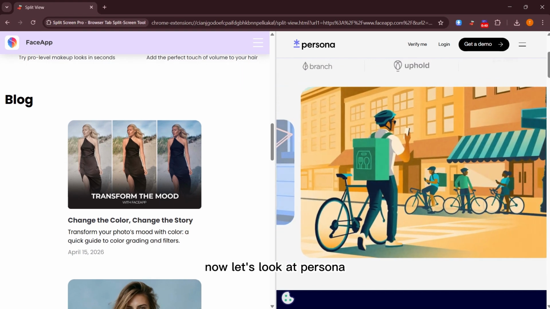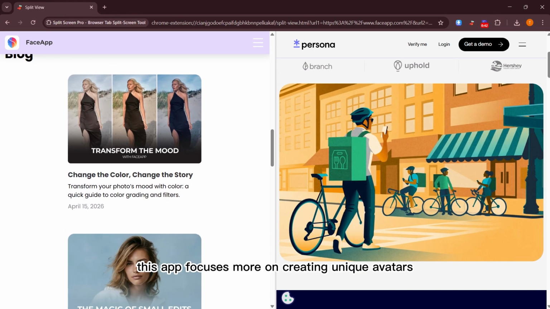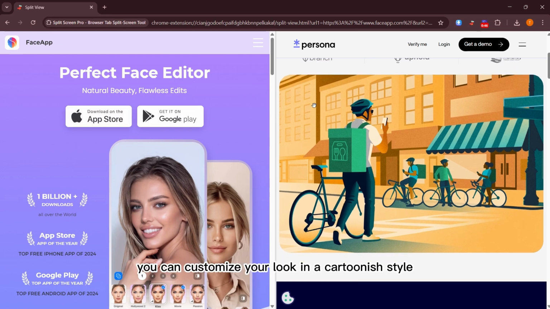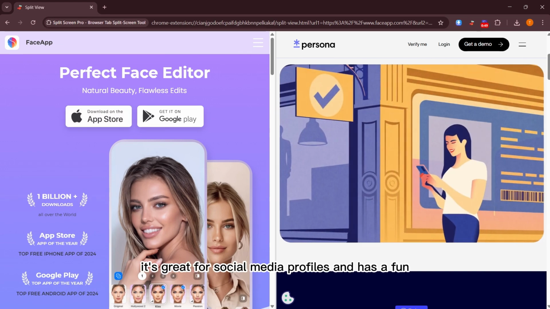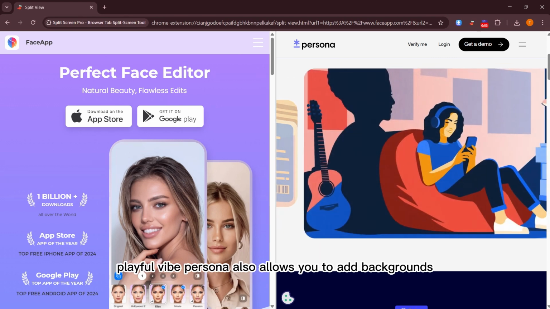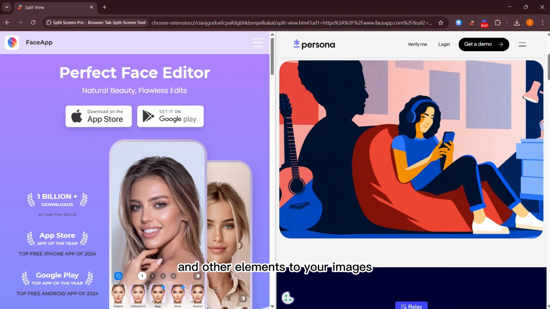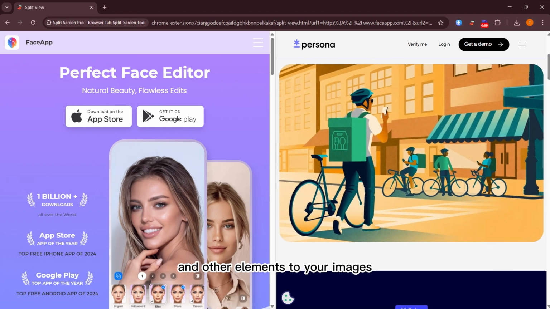Now, let's look at Persona. This app focuses more on creating unique avatars. You can customize your look in a cartoony style. It's great for social media profiles and has a fun, playful vibe. Persona also allows you to add backgrounds and other elements to your images.